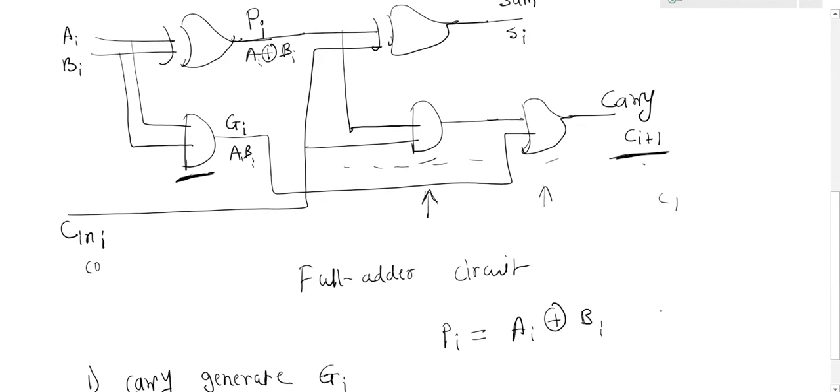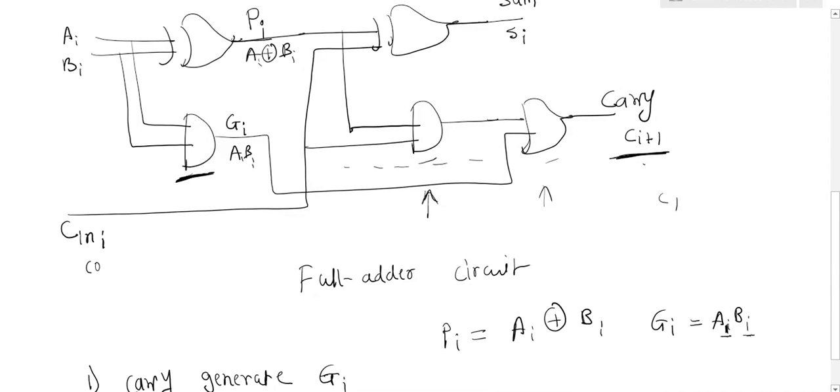Similarly, the carry generation GI is AI and BI. I is simply a symbol to represent the bit position of that particular number. If it is the LSB, the 0th bit, so A0, B0. If it is the first bit, A1, B1. If it is the second bit, A2, B2, and so on. That's why I represents the bit of the variable.